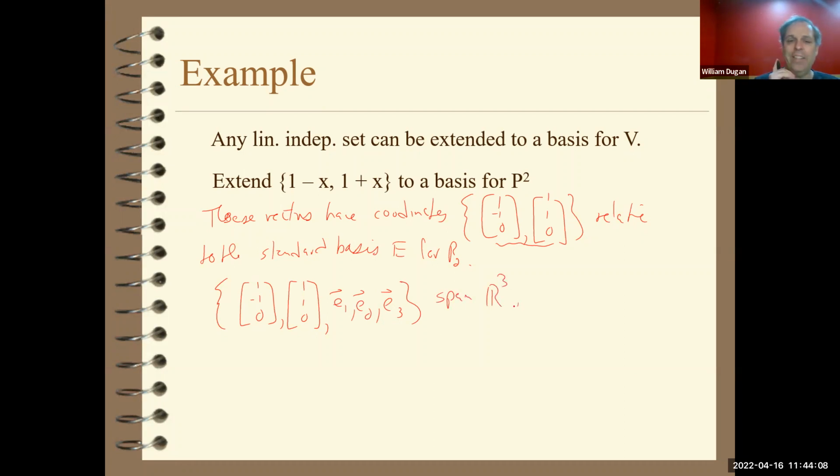So then I can take these vectors in R3 and I can reduce it to be a basis in R3. We do that by using a matrix. So I think of the span of these vectors as the same as the column space of a matrix. I'll find a basis for that column space. To find the basis of the column space, I take the matrix.